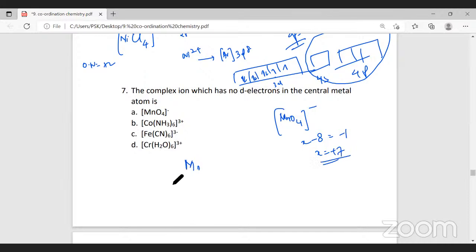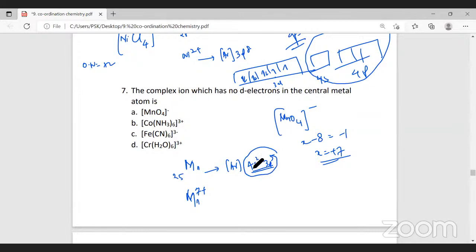If you take a neutral manganese, the atomic number of manganese is 25. The electronic configuration will be argon configuration 4s2 and 3d5. This is the electronic configuration of neutral manganese atom. Now, since manganese has 7 plus charge here, 7 electrons have to be removed. What are the 7 electrons? 2 electrons from s and 5 electrons from d.